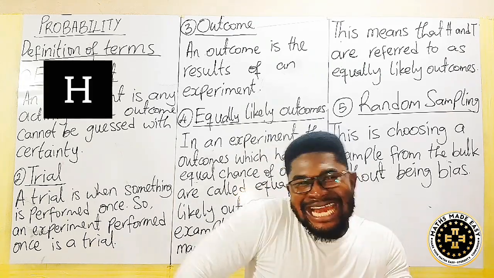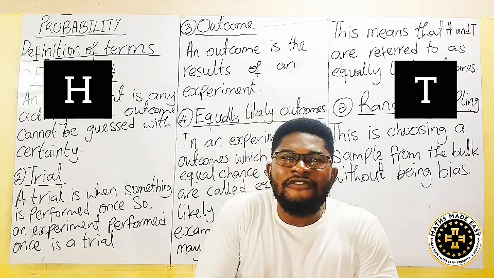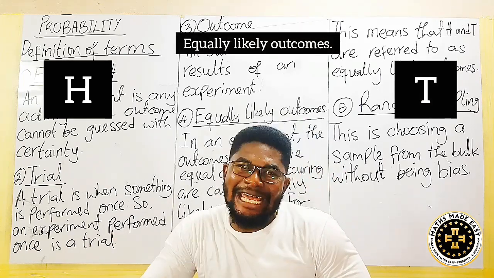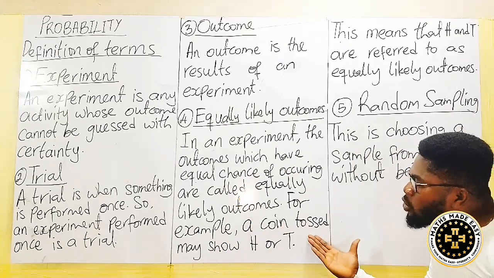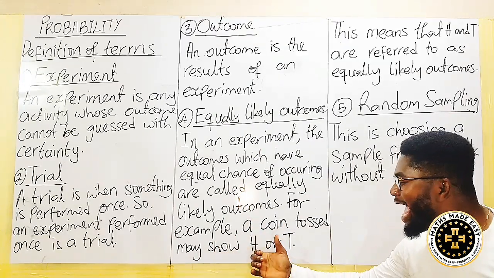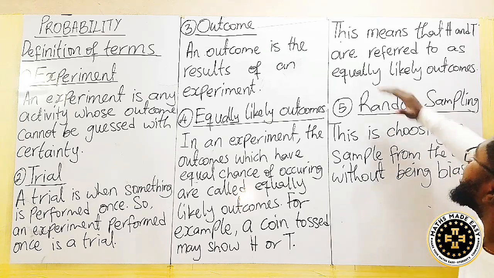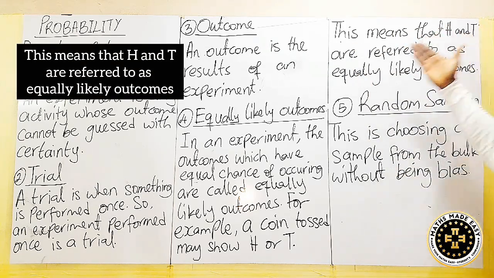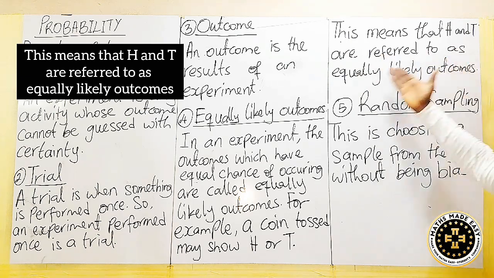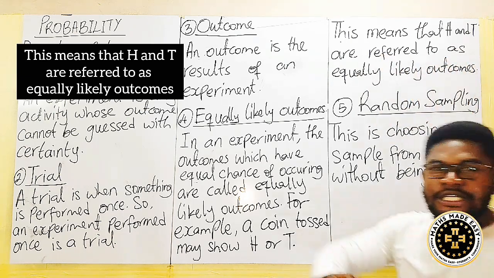So the head and the tail together is what we refer to as equally likely outcomes. So an example is a coin tossed may show head or tail. Now this means that head and tail are referred to as equally likely outcomes. So you see the two of them combined.